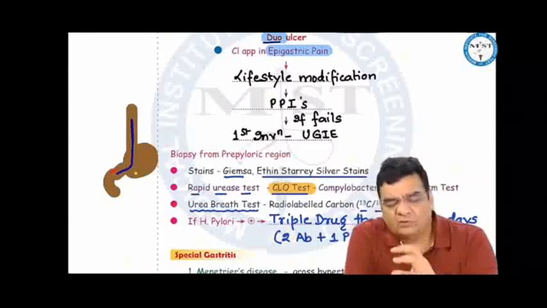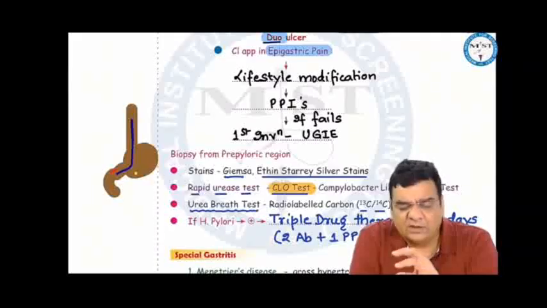If you do not find anything in the esophagus or the stomach, but you find an ulcer in the duodenum, then duodenal ulcers hardly ever become malignant, so you don't take a biopsy from a duodenal ulcer. But the most common cause of duodenal ulcer is the bacteria H. pylori, so you take a biopsy from the antrum region to confirm this H. pylori.